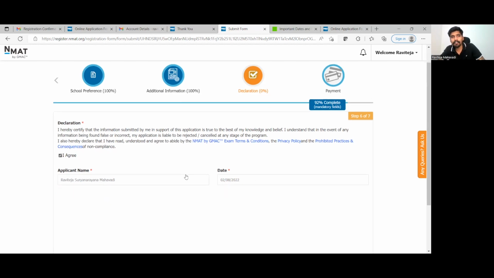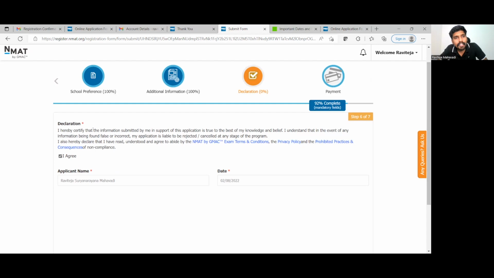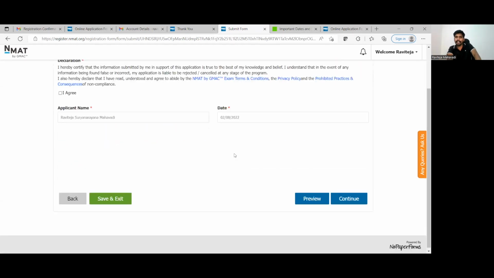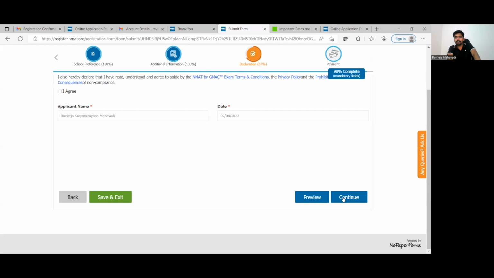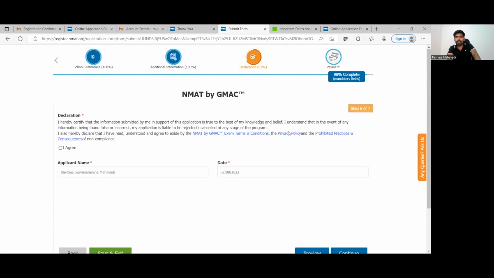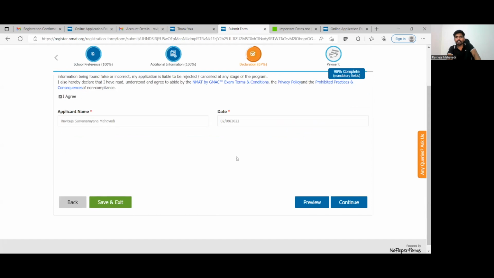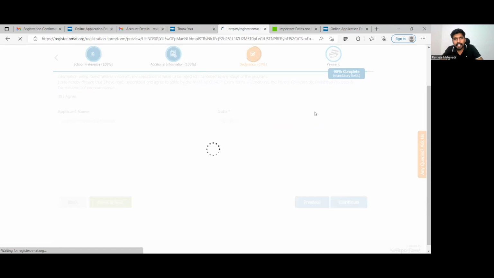This is my date. I am giving a declaration that all the information submitted by me in support of this application is true to the best of my knowledge. I understand that in the event of any information being false or incorrect, my application is liable to be rejected or cancelled at any stage of the program. Once you click on I agree, they will give you a preview option for your entire application form.